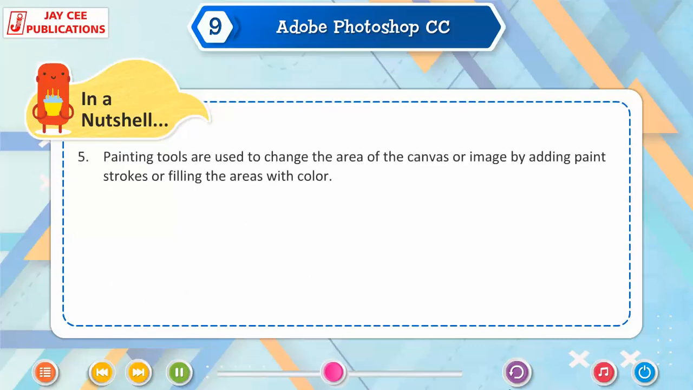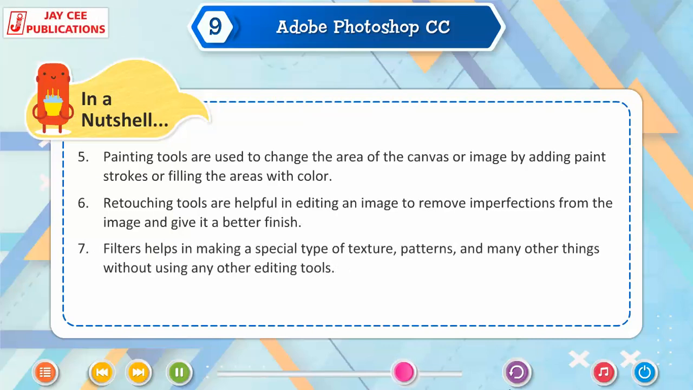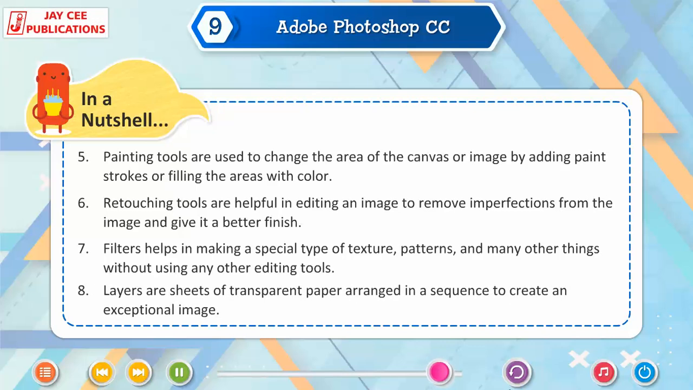5. Painting tools are used to change the area of the canvas or image by adding paint strokes or filling the areas with color. 6. Retouching tools are helpful in editing an image to remove imperfections from the image and give it a better finish. 7. Filters help in making a special type of texture, patterns and many other things without using any other editing tools. 8. Layers are sheets of transparent paper arranged in a sequence to create an exceptional image.